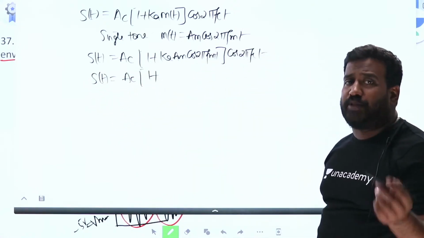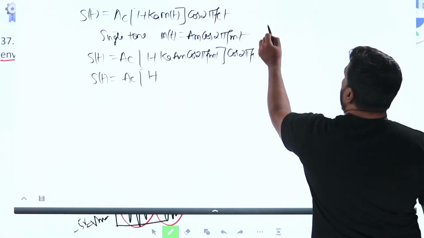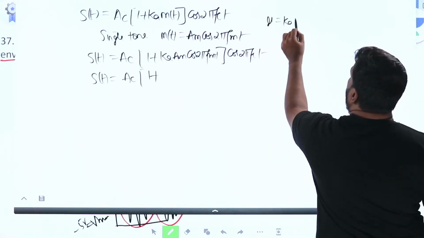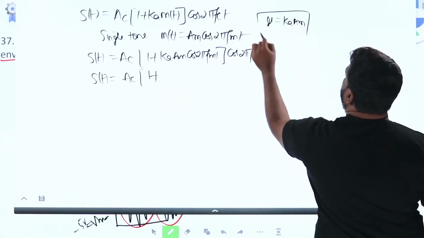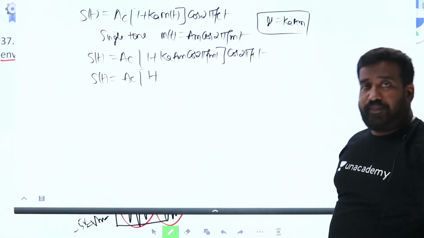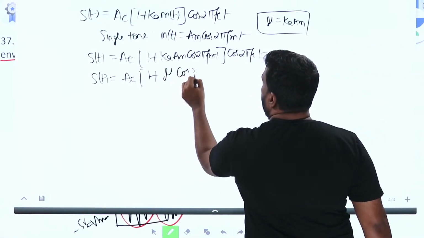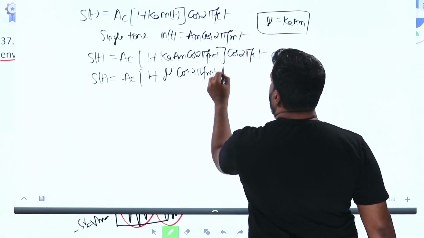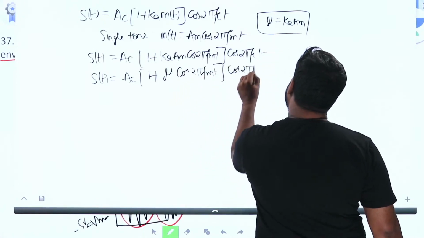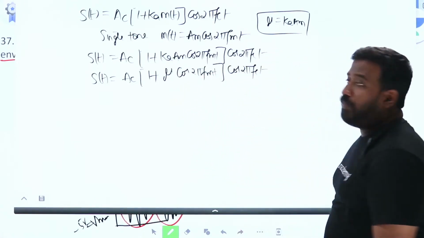Ka into AM is mu. Here mu is equal to Ka into AM. Substituting, AC into 1 plus mu cos 2 pi fmt into cos 2 pi fct.